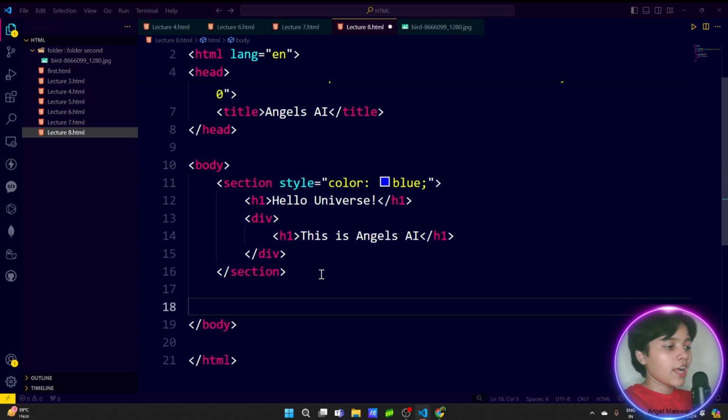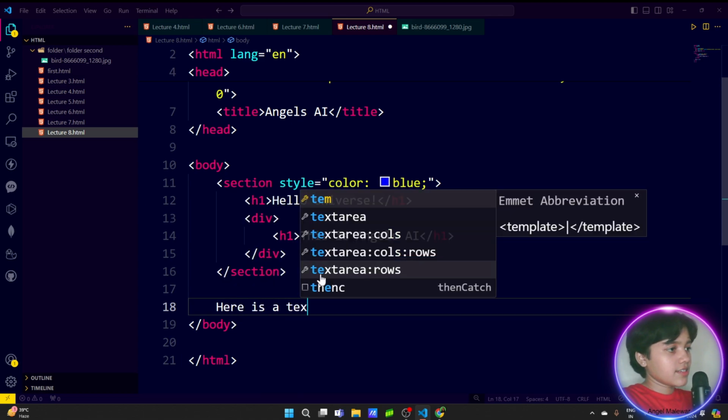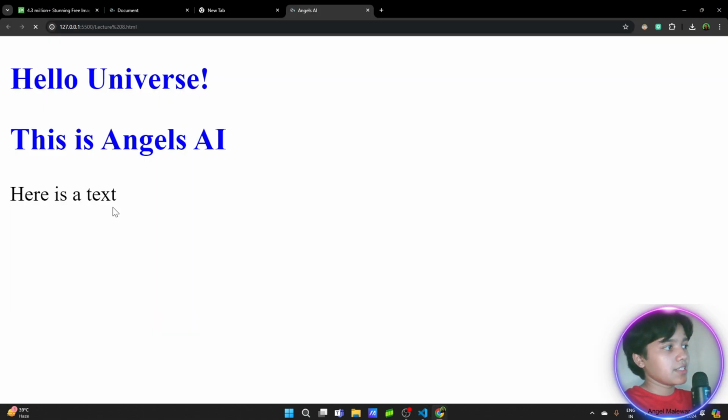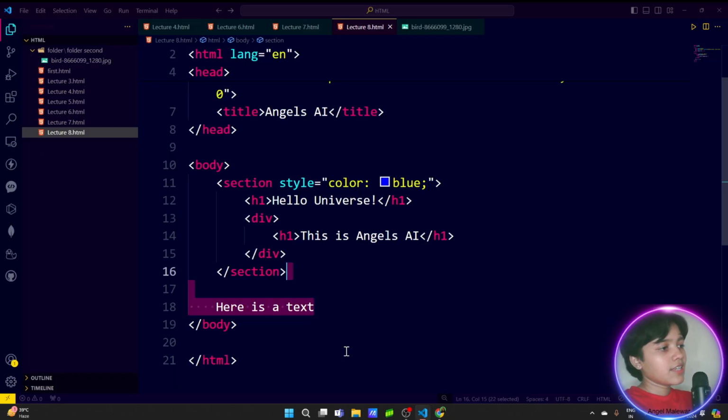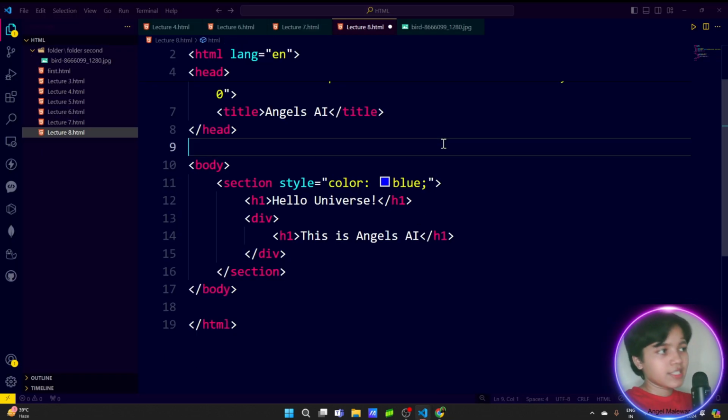Whatever you write after that section, which does not come inside it, is not affected. Let's say here is a text, and if you save it, you can see it is not blue, which means the section applied that style to all the content it holds. That's how we can use sections.